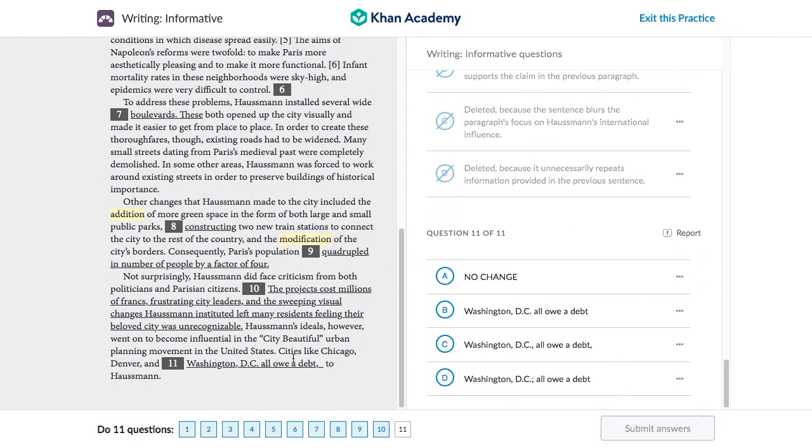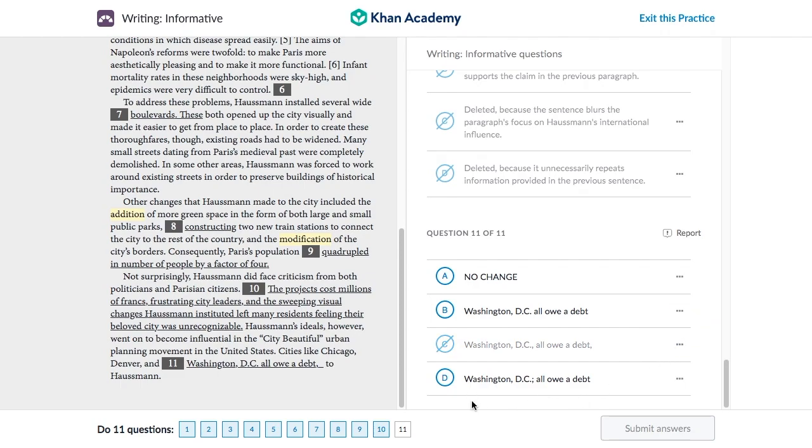Now to the final sentence. Let's read: Haussmann's ideals, however, went on to become influential in the City Beautiful urban planning movement in the United States. Cities like Chicago, Denver, and Washington, D.C. all owe a debt to Haussmann. And we're putting a comma over here. But should we really do that? Let's look at our option choices. Right now, I don't really feel like we should do this, but let's leave it there. Washington, D.C. all owe a debt to Haussmann. Again, I also think we should do that, but let's just keep these two here. Washington, D.C., comma, all owe a debt, comma. We're adding too many unnecessary breaks in that sentence, so I'm crossing that out.